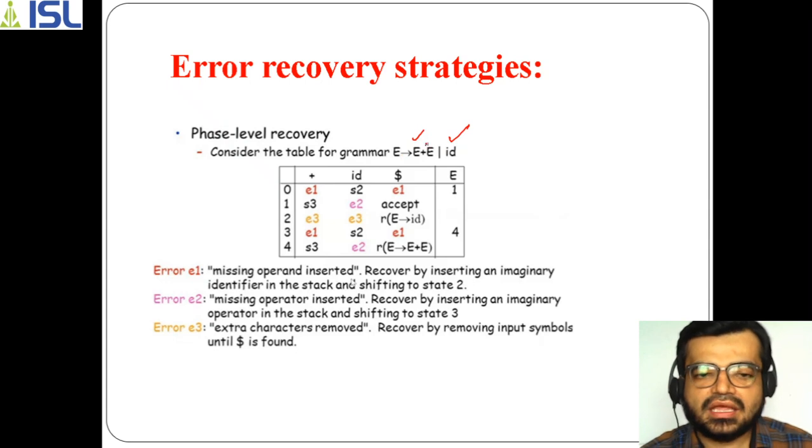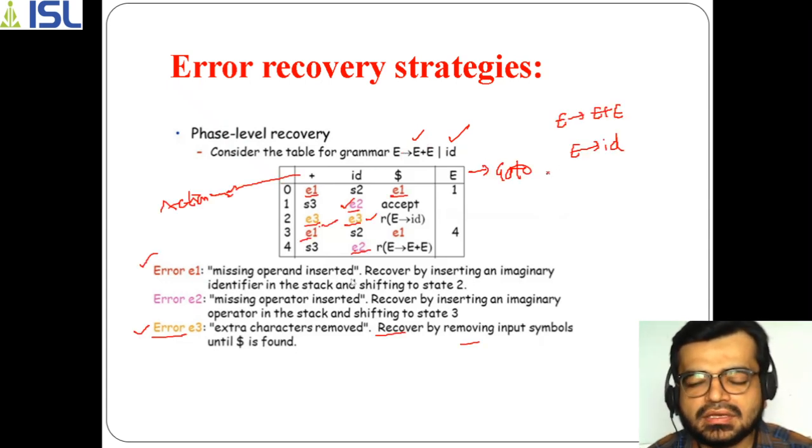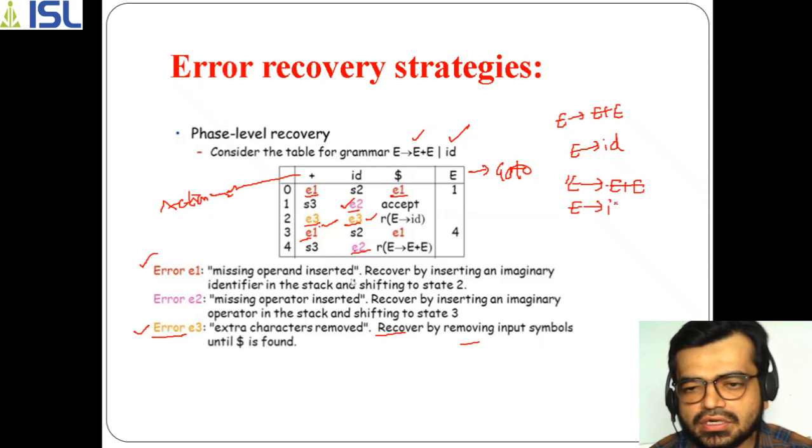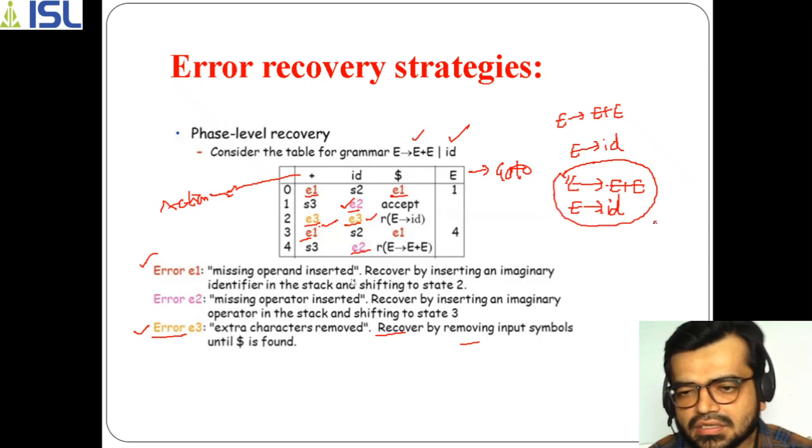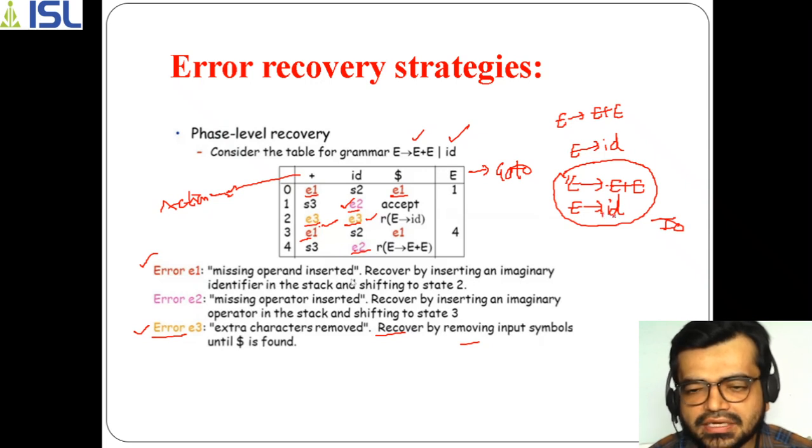there is a grammar, E goes to E plus E or ID. Okay, now what happens is that here, for example, the given expression is there, which initially is E goes to dot E plus E and E goes to dot ID, which is in the first state, I0. So dot E and dot ID, right?